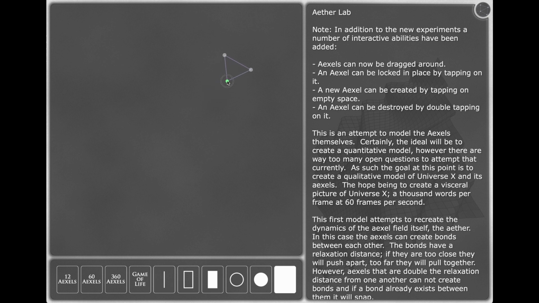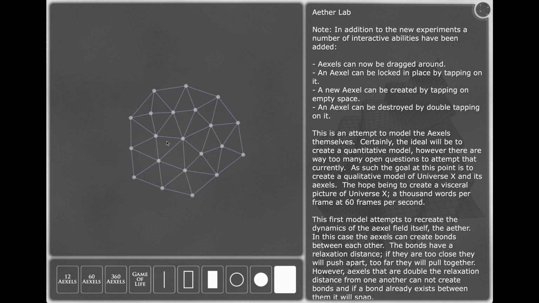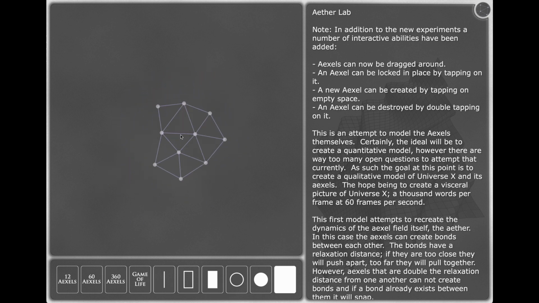So what is Universe X? Universe X is quite different from our own. Our universe at times can seem quite magical. Space curves, time dilates, and both are intertwined with one another. It contains dark matter and dark energy. It is expanding, and expanding at an increasing rate. God plays dice with our universe.